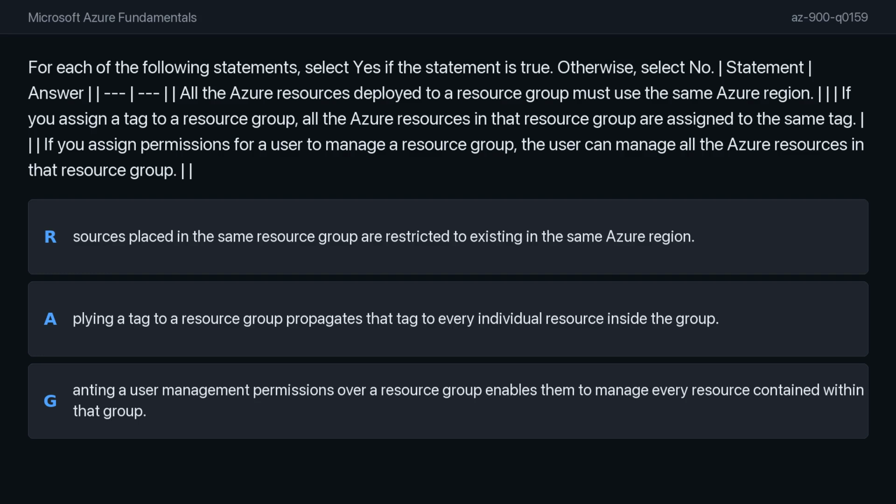Finally, the third statement is yes. Azure uses a role-based access control model, which follows a parent-child inheritance structure. By granting a user management permissions at the resource group level, those permissions are inherited by all the individual resources within that container. An exam tip here is to always remember that permissions flow down the management hierarchy, but tags and location settings generally do not.